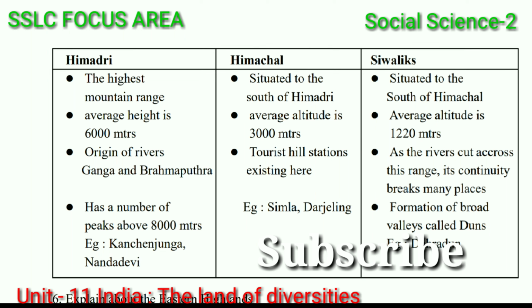Himachal, situated to the south of Himadri, average altitude is 3,000 meters. Tourist hill stations existing here, for example, Shimla and Darjeeling. Sivaliks, situated to the south of Himachal, average altitude is 1,220 meters. As the rivers cut across this range, its continuity breaks in many places. Formation of broad valleys called dunes, for example, Dehradun.